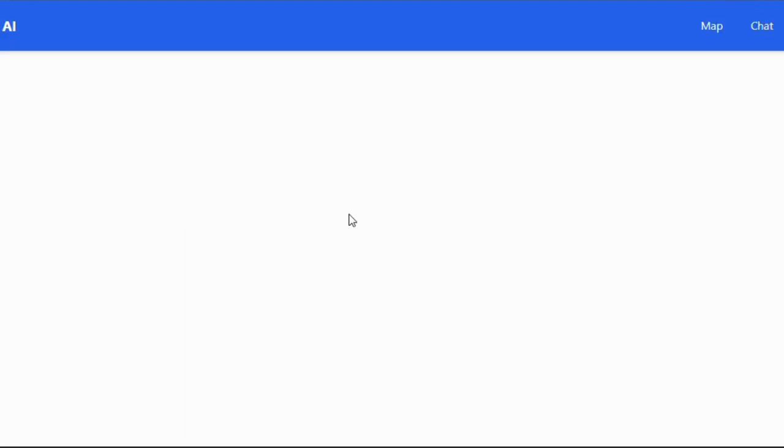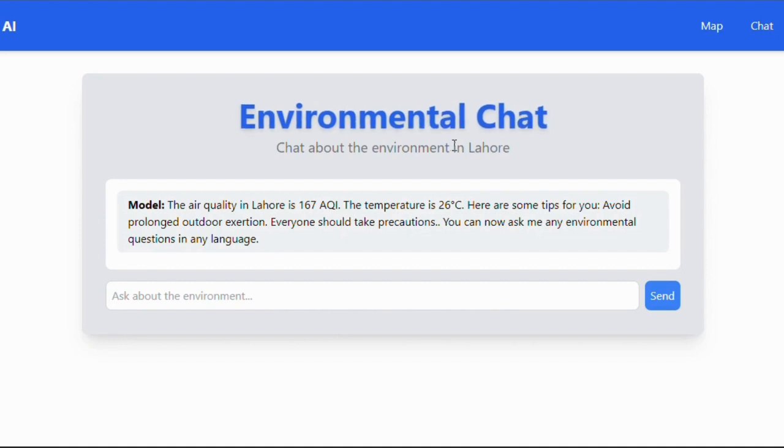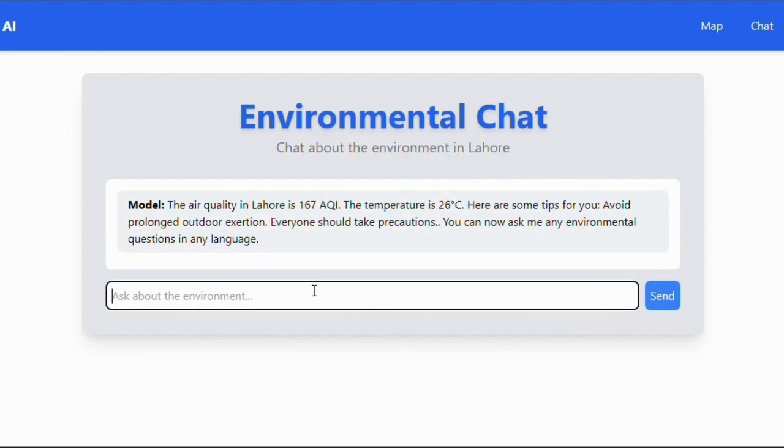This lets you chat about the pollution and the climate situation in your own region. It has detected that I'm from Lahore and automatically picked up the air quality index, the temperature, and other related data. So I can ask, how is the climate in Lahore?